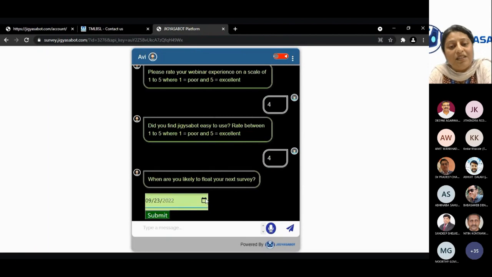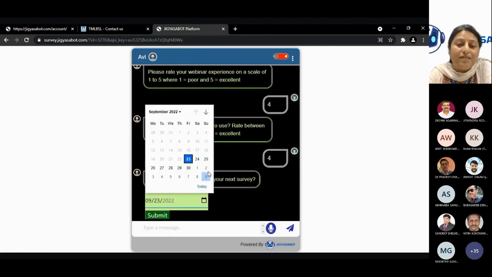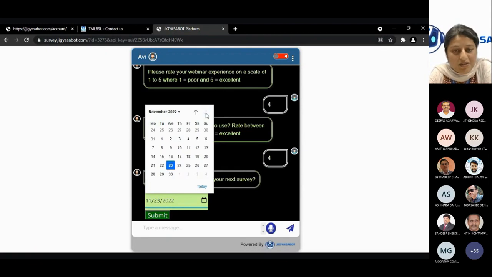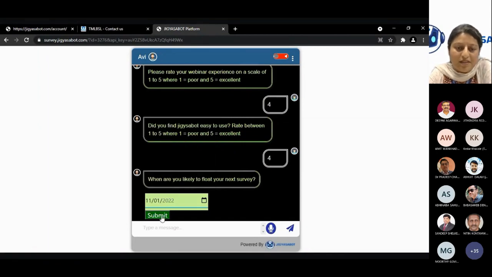This is the calendar option, or the date option, and I can select. We have given a window, and within that window, the dates are highlighted, others are grayed out. So you have to select your option as to when you think you can float your survey. And that date selection can be done from anywhere within that window.